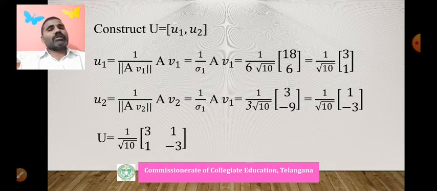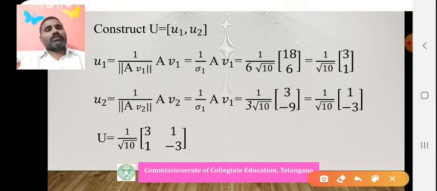Similarly, u2 is equal to 1 by sigma 2 into AV2. Sigma 2 is 3 root 10, and AV2 gives 3 comma minus 9. That is 1 by 3 root 10 into 3, minus 9, which is 1 by root 10 into 1, minus 3. Therefore, the matrix U is given by 1 by root 10, which is common and comes outside, 3, 1, 1, minus 3.